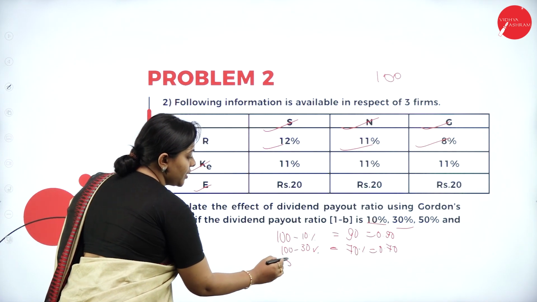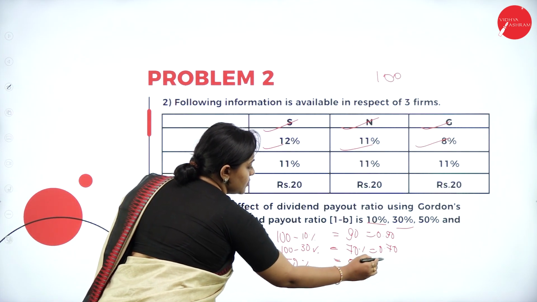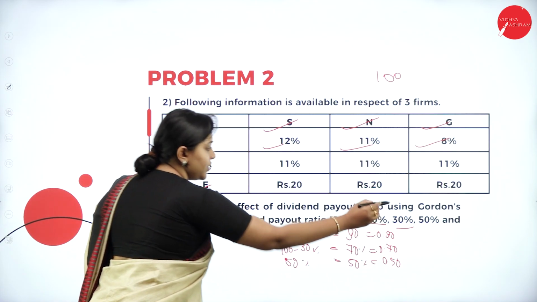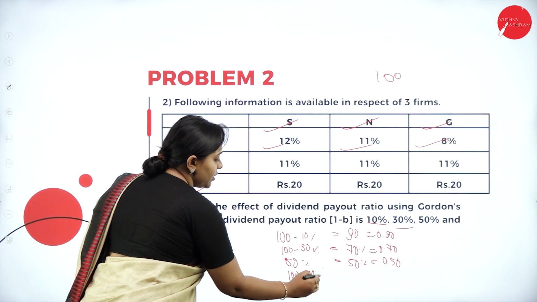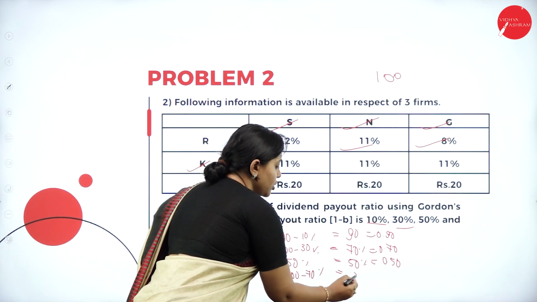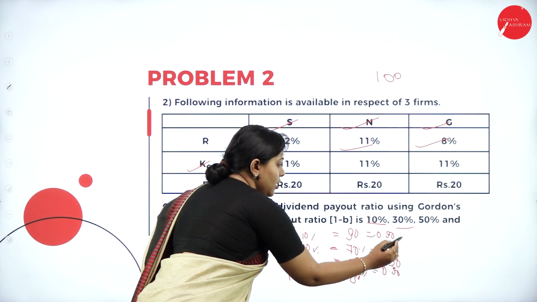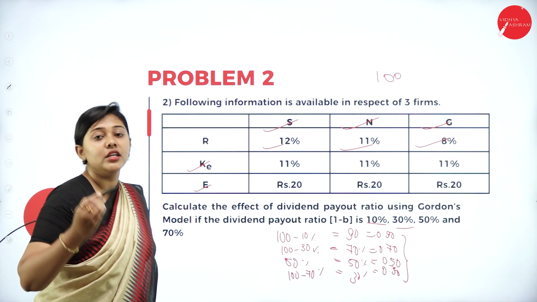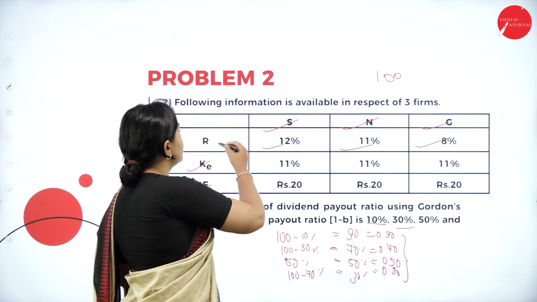Next 50%, it is 50% only, 0.50. Next we have 70%. 100 minus 70, it is how many percent? It is 30%. So retention ratio will be what? 0.30. So this is your answer. So this is your retention ratio. Based on this we need to calculate, because the rate is different here.